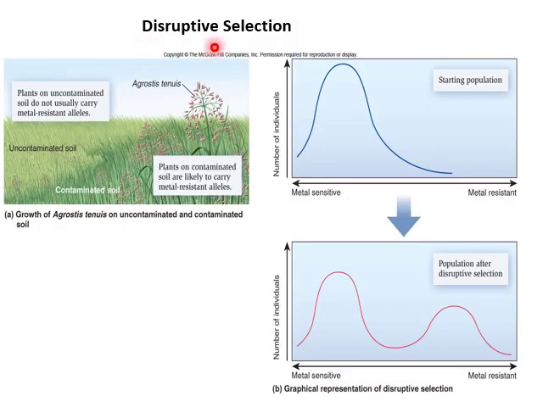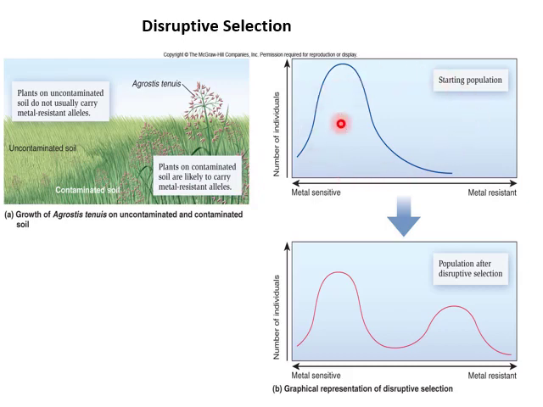Now, disruptive selection. In this diagram, you can see the growth of Agrostis tenuis on uncontaminated and contaminated soil. Plants on uncontaminated soil do not usually carry metal-resistant alleles, while plants on contaminated soil are likely to carry metal-resistant alleles.